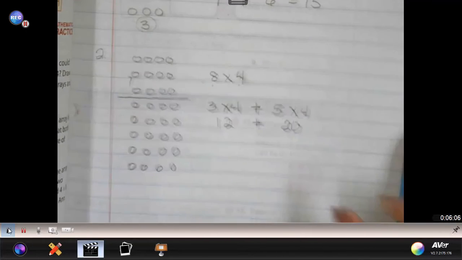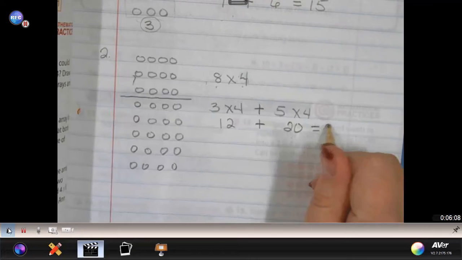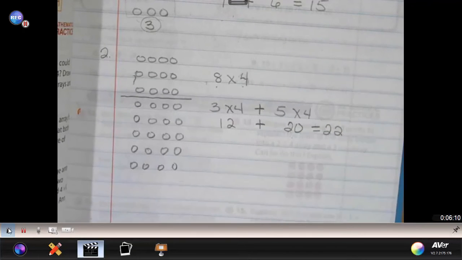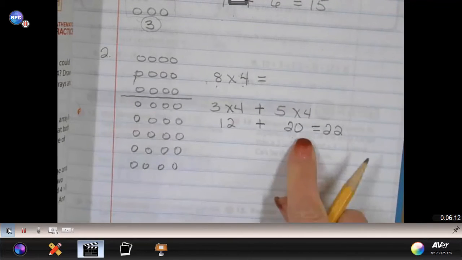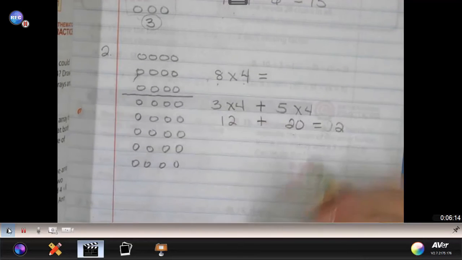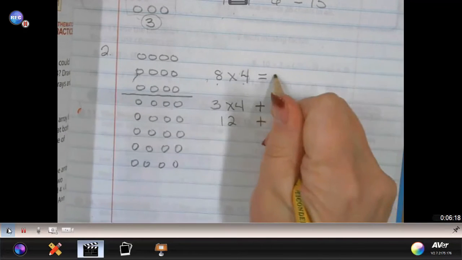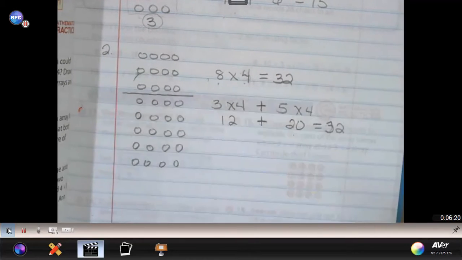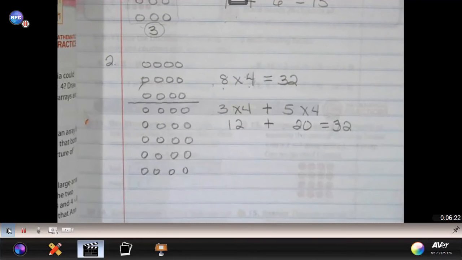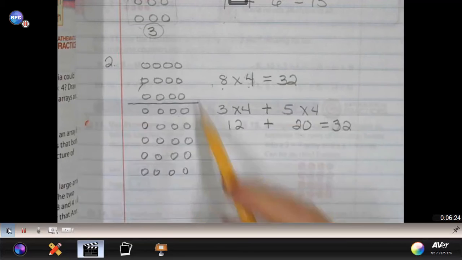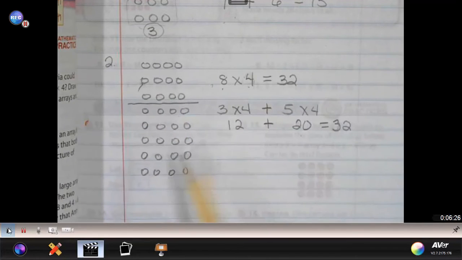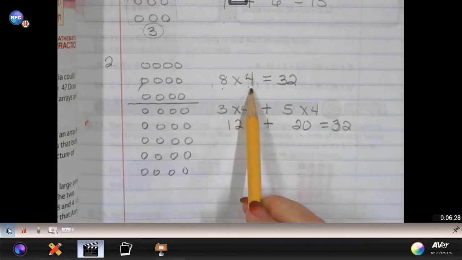So 12 plus 20 is going to give me 32. Wow, Miss Honeymeal is not thinking about her stuff this morning. 32. And whenever I have the 32, that gives me all the objects for the 8 rows with 4 in each row. So I have 32 objects.